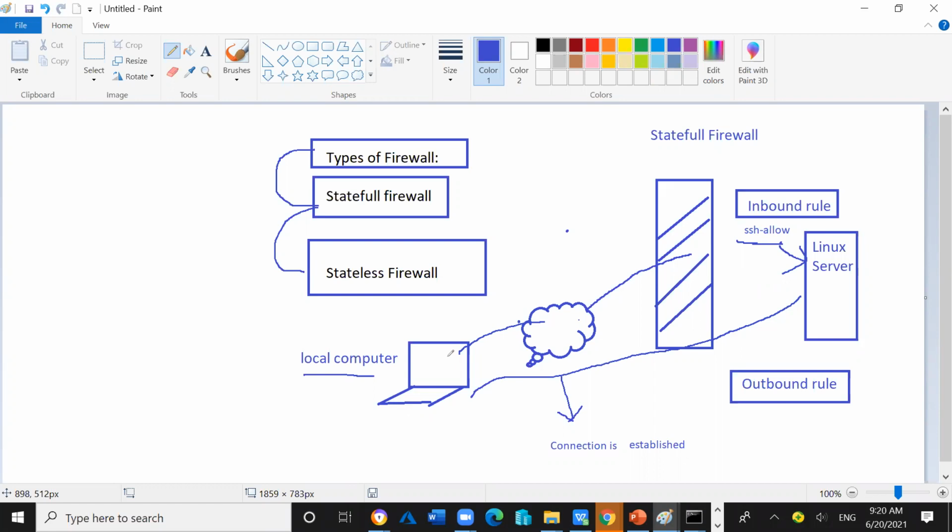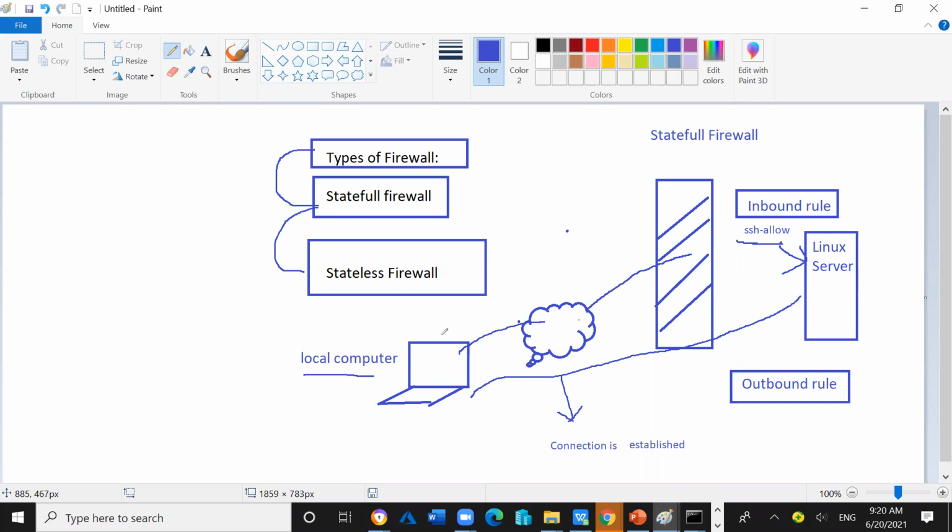It means a stateful firewall is where we do the entry at one side. If we have done the allow entry at the inbound port, then at the outbound port, it is automatically understood as done. It is already understood, it is done. And the server will give the response.